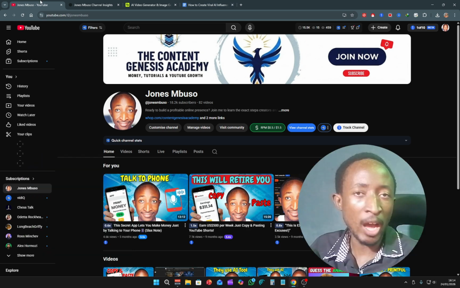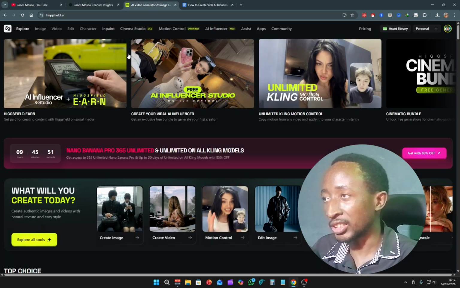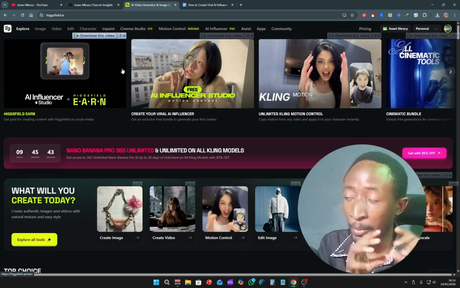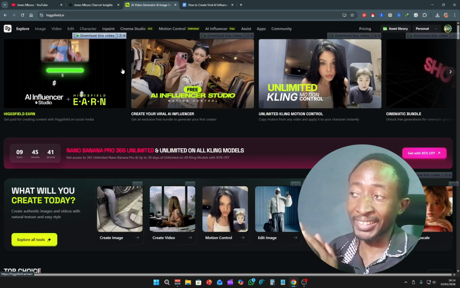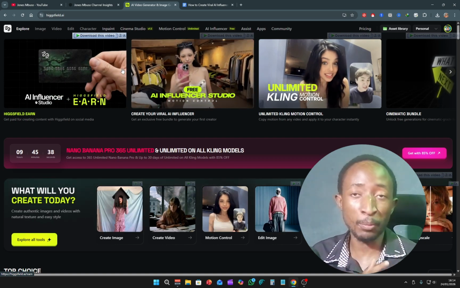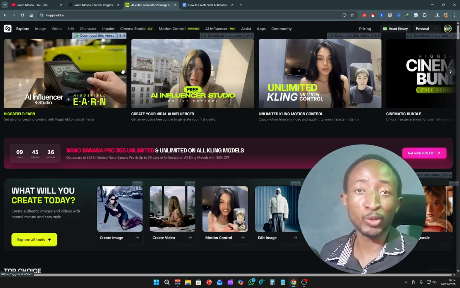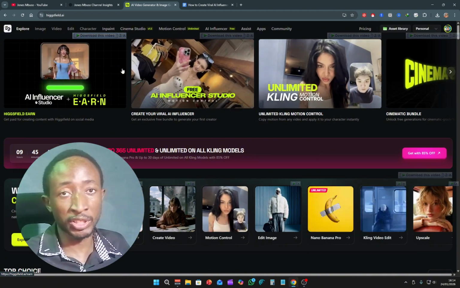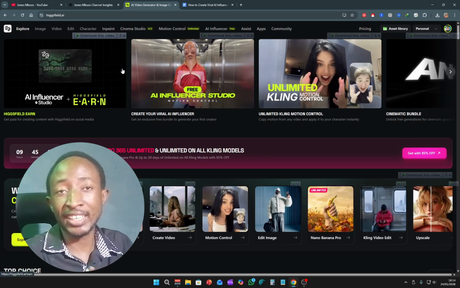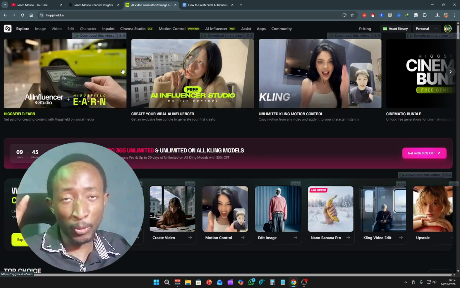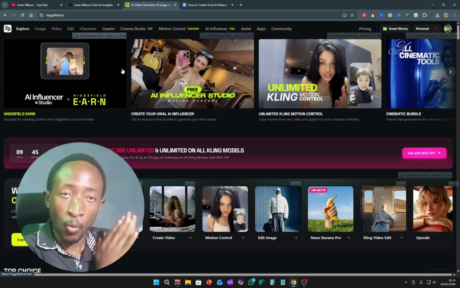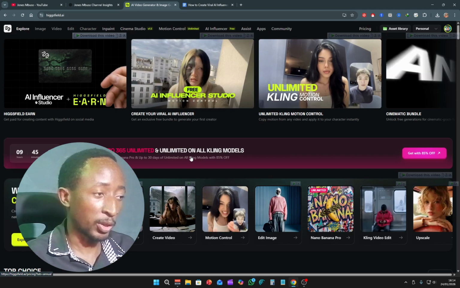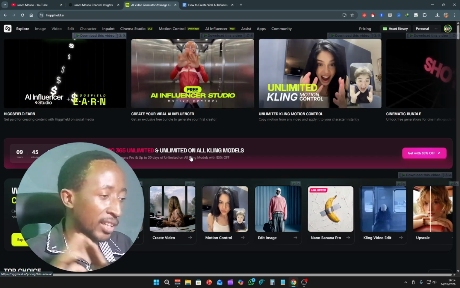Now, the AI tool we are going to be using is known as HiggsField AI. Now, if you are someone who's interested in AI tools, you've probably heard this name or have seen some people talking about it because a lot of creators are now jumping to using this tool, and the reason is very simple. With HiggsField, you actually find most of the popular AI tools within one tool, and you can get started actually 100% free of charge. Of course, you can upgrade later on, but that's not my main focus.